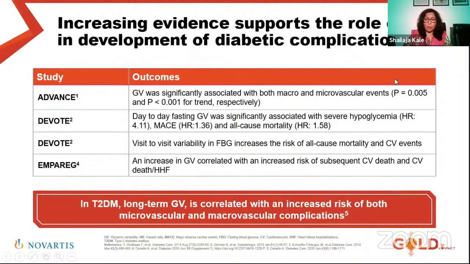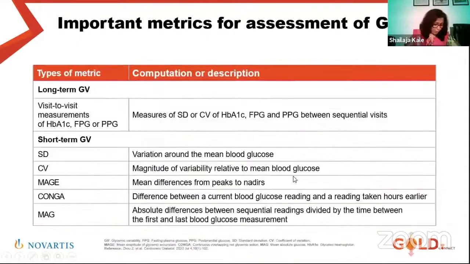As I was saying, whenever there is variability, we also need to see how old my patient is. Is he elderly? Does he have a long duration of diabetes? Does he have comorbidities? So with everything together, we can do risk stratification and monitor the patient more closely.